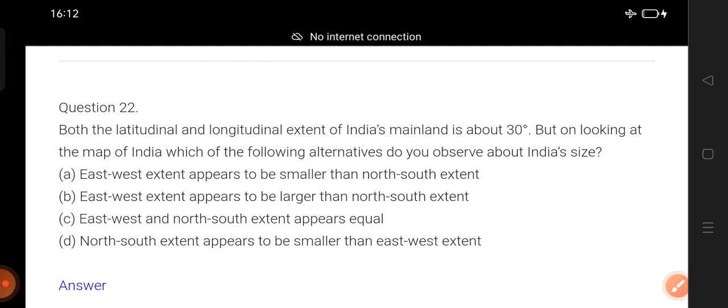Now 22. Both the latitudinal and longitudinal extent of India's mainland is about 30°. That means from west to east extension is approx 30° difference, and north to south extension is also approx 30°. That means latitudinal extent is 8° 4 minutes to 37° 6 minutes. Okay, the approx 30° difference is there, and west to east also 68° 7 minutes to 97° 25 minutes, approx 30° difference is there. But on looking at the map of India, which of the following alternatives do you observe